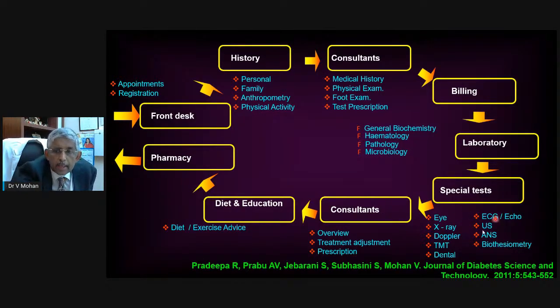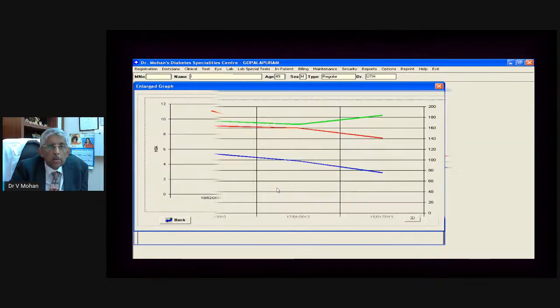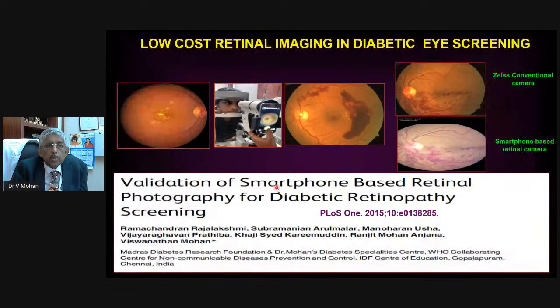Not only the kidney, but the eyes and the feet and the nerves and the heart, and everything can be checked at the same sitting, so that before the patient completes the consultation, all the results also come in. And of course, we have serial data. You can see the HbA1c coming down over a period of 2 years, 3 years. We have all the data stored in the electronic records. This is lipids. You can see cholesterol, triglyceride, HDL, all the data we have on a continuous basis.